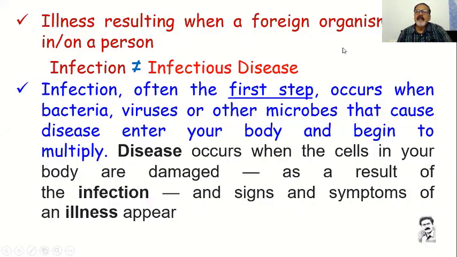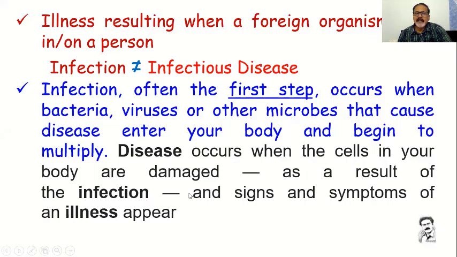Illness resulting when a foreign organism enters the body is called infection or infectious disease. So this illness is generally called infection, and the disease is called infectious disease. Infection is the first step, which occurs when bacteria, viruses, or other microbes that cause disease enter into the body and begin to multiply. The first step is called infection, and after that it will create problems to the body, then it will be called infectious disease.